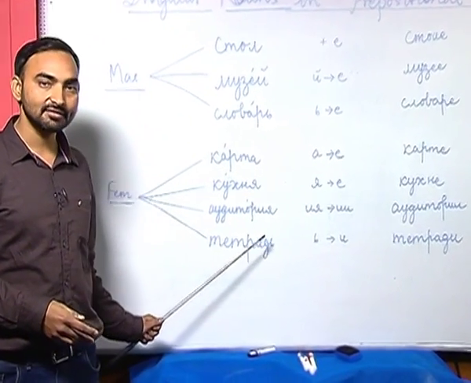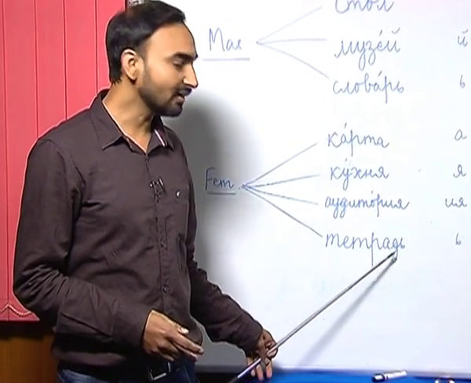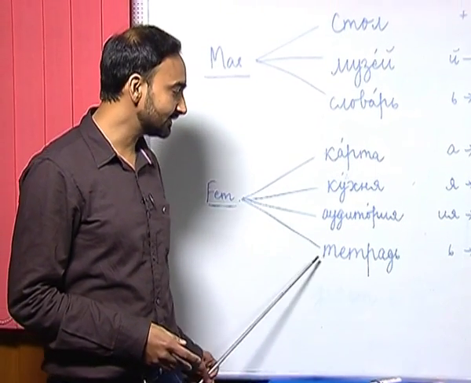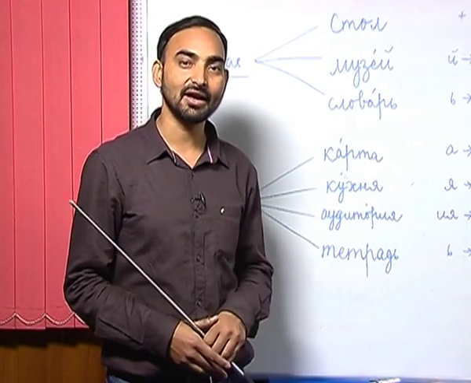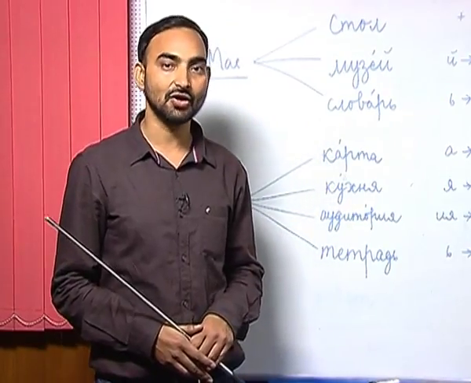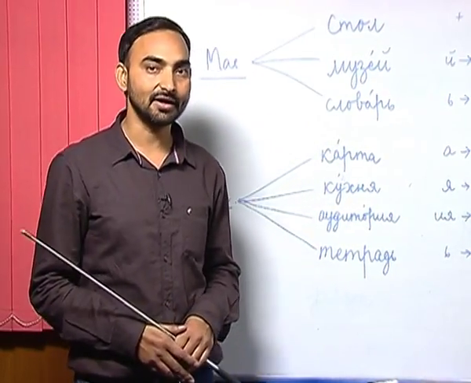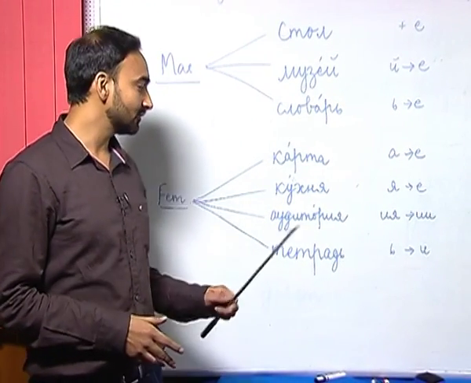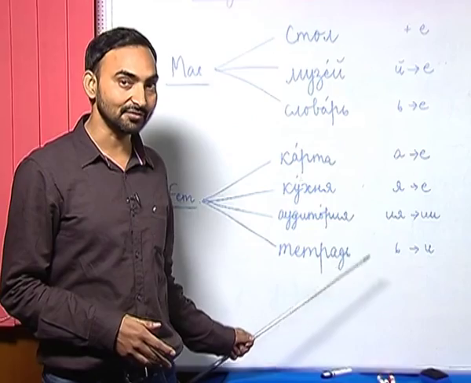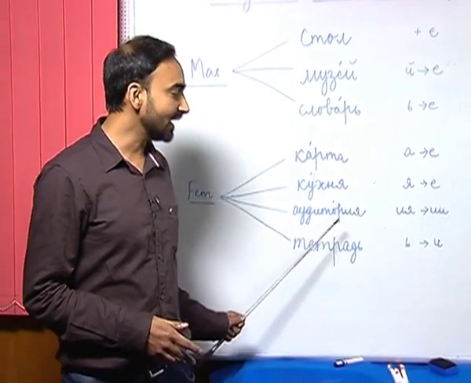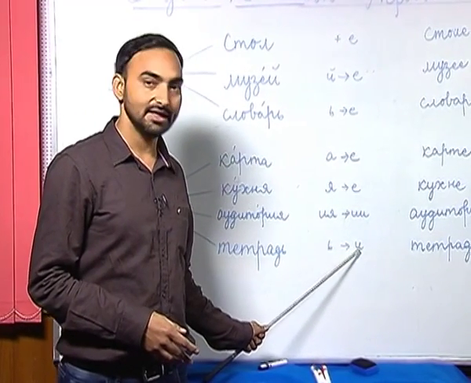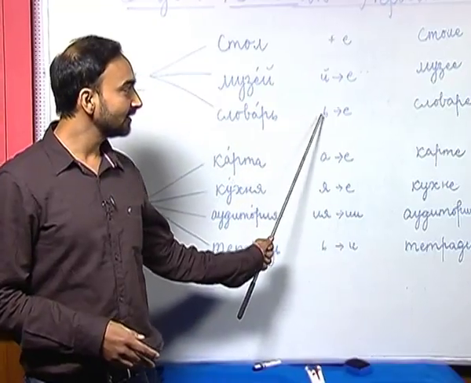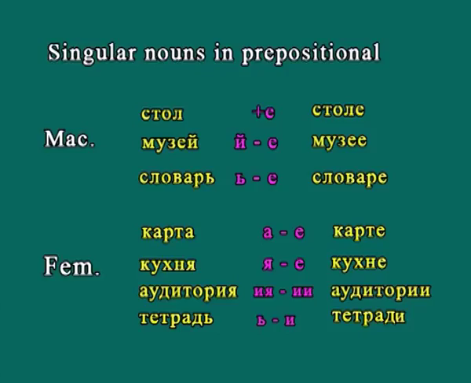The next and last ending within the feminine nouns are soft sign ending nouns like Chitraj. I had already told you that soft sign ending nouns can be either masculine or feminine, and you have to memorize all the nouns with soft sign ending, whether they are masculine or feminine. Chitraj is one such noun with soft sign ending which is feminine. How will you change Chitraj in the prepositional case? The soft sign has to be replaced with e, unlike masculine nouns where we replaced the soft sign with ye.